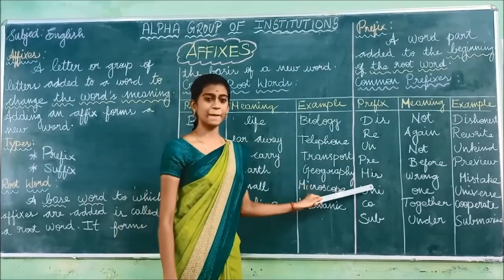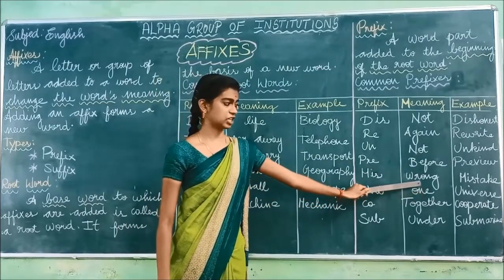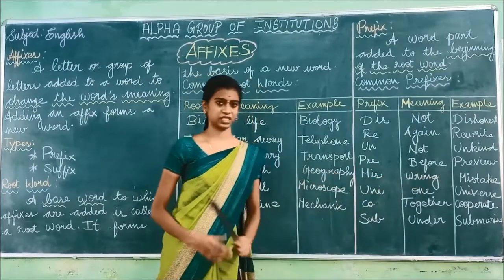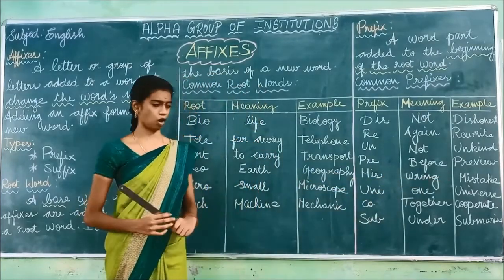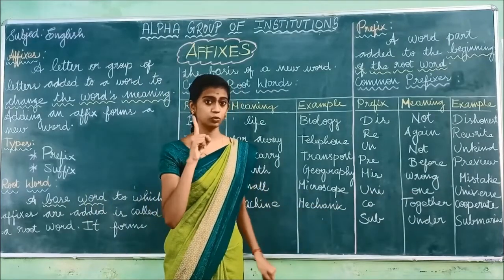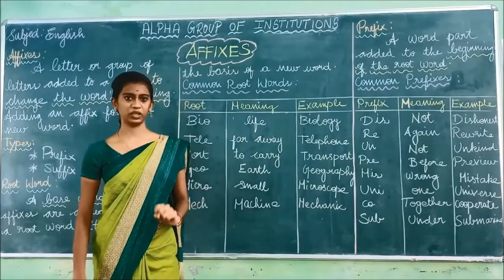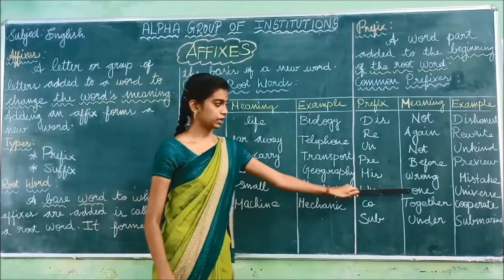And the next one is mis. What's the meaning of mis? Wrong. And the example is mistake. Mistake means wrong. And the next one is uni. The meaning of uni is only one. The example is universe. So we have only one universe.